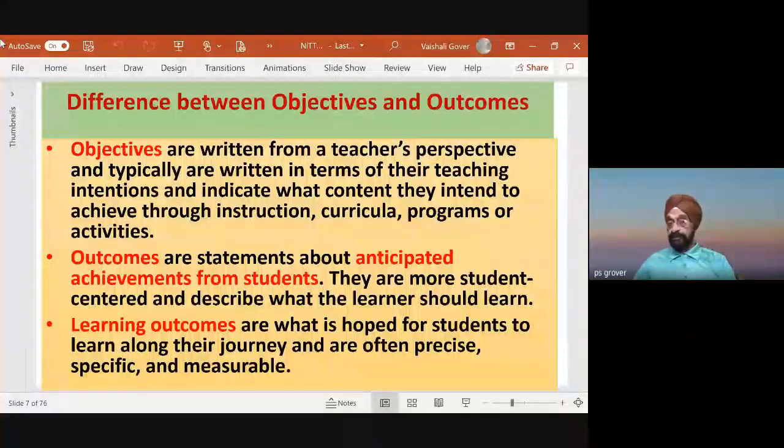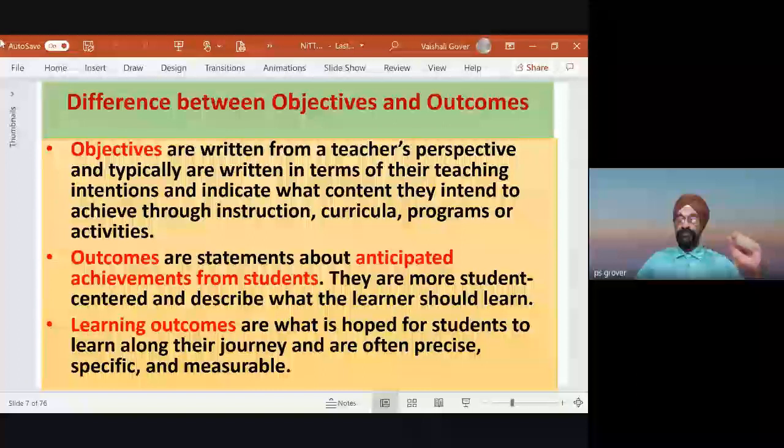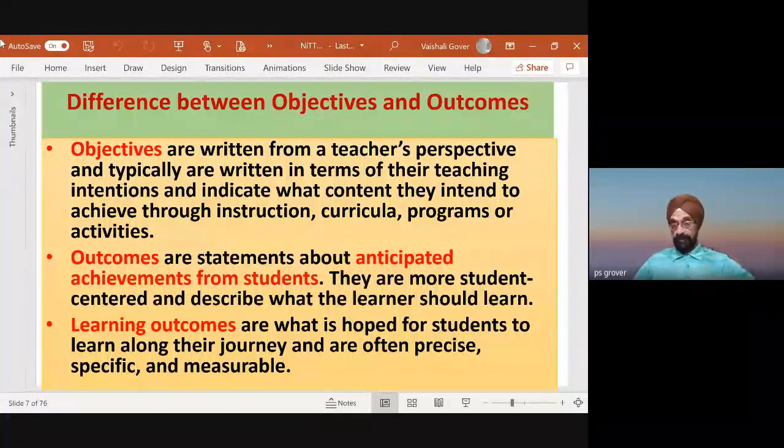Now, with outcome-based education, the essential point is what we, as faculty, as an institution, expect our students to learn. Please see here, it's the faculty which decides, it's the faculty which implements, it's the faculty which ensures that student learning is there. And that is expressed in the form of outcomes. So outcomes are statements about anticipated achievement from students. They are more student-centered and describe what students should learn. Learning outcomes are what we hope for students to learn along the journey through college.